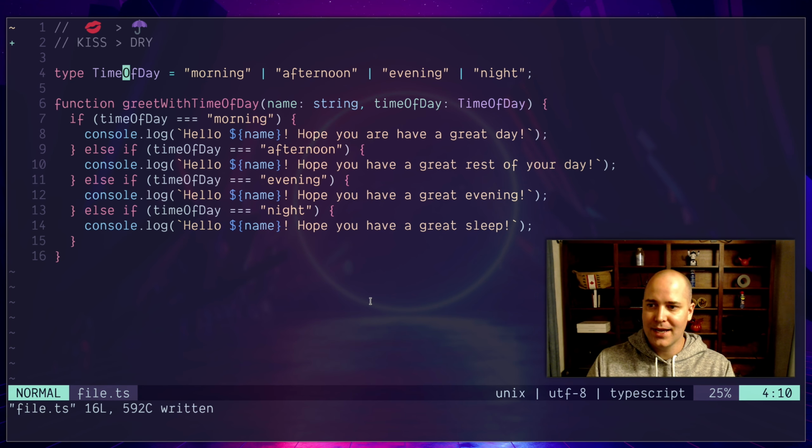So this is TypeScript. I'm setting up a type called TimeOfDay. This is a string that can either be the value morning, afternoon, evening, or night. And we've got a function, greetWithTimeOfDay. It's going to take in a name and a time of day. Look at this function right now, take it in, read it for a second. It's not very complicated. If somebody gave this to you to review, what's the instinct? Before you even think about it, what are the things you want to change in here?